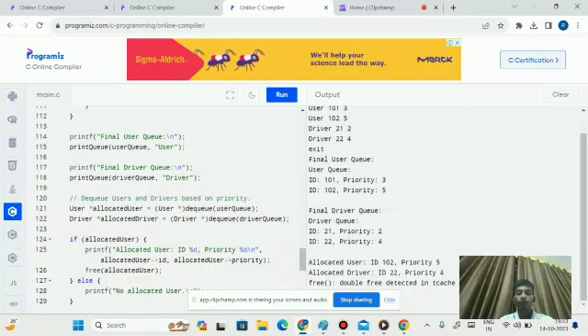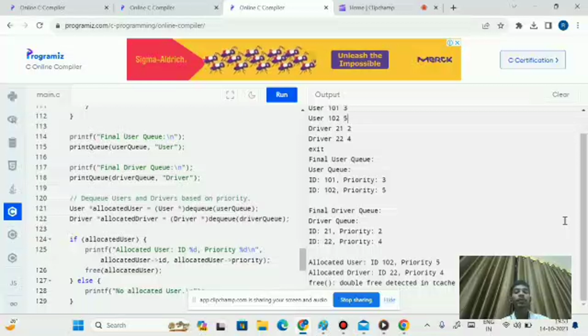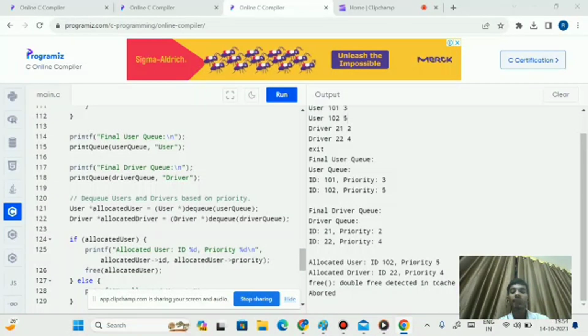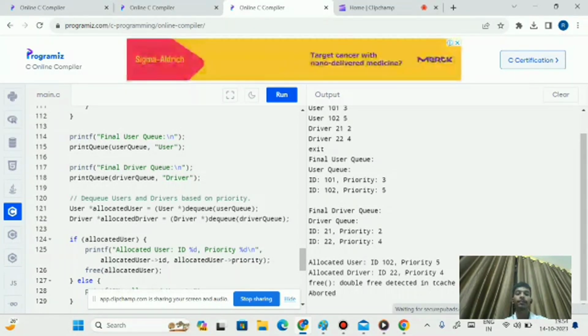So the priority queue will function such that the person who has the highest priority will be allocated first. See the final output. Here the allocated user ID is 1 or 2. The user whose priority is 5 has the highest priority, so he'll get the first chance to get the ride. Same for the driver: the driver with the highest priority will be allocated first to the user with the highest priority. And this is the part of the priority queue implementation in the project.